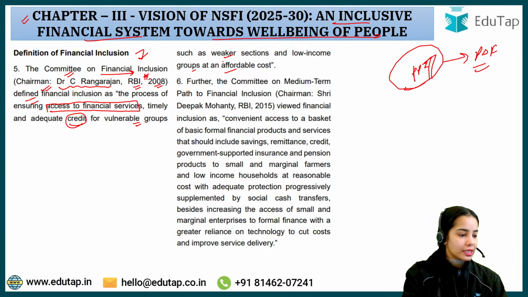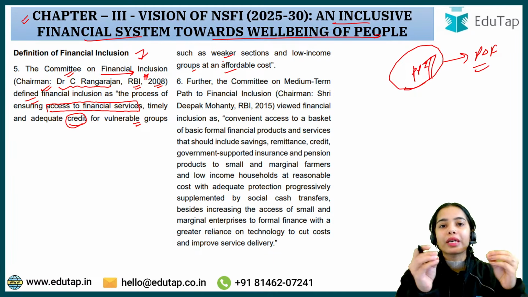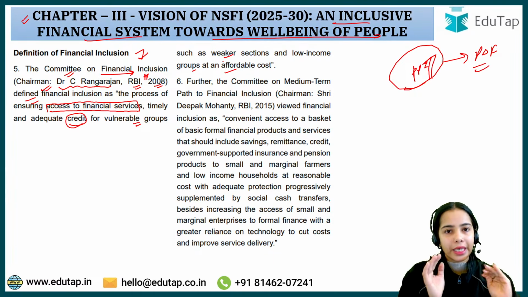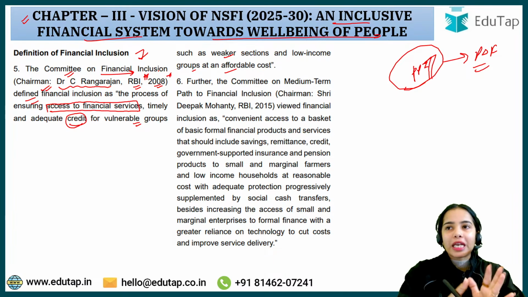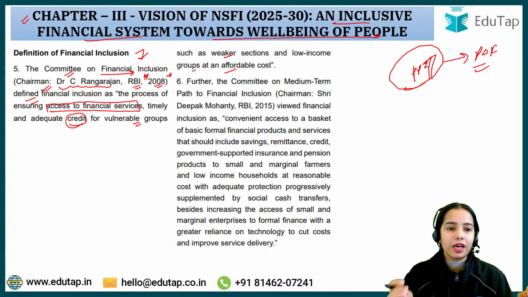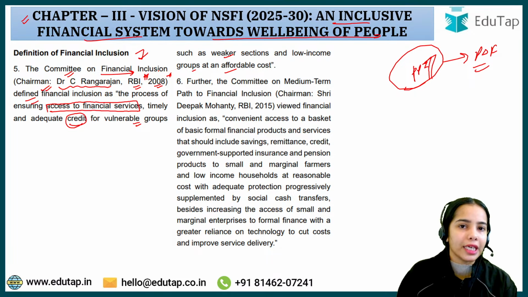So here you can understand that the focus was given to credit. In 2008, financial inclusion was considered from the perspective that the people should get affordable credit, or adequate credit.